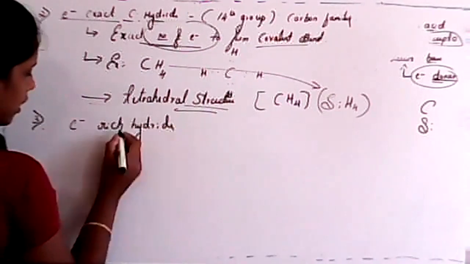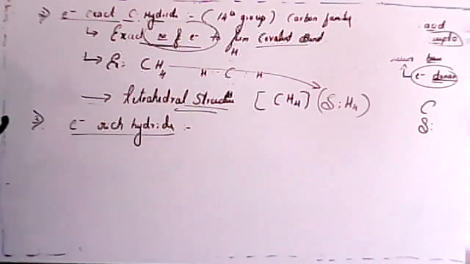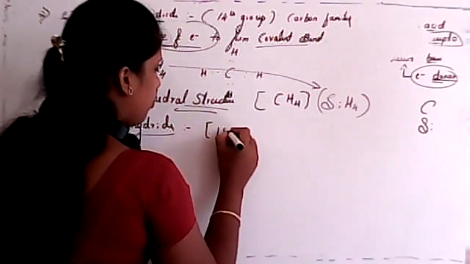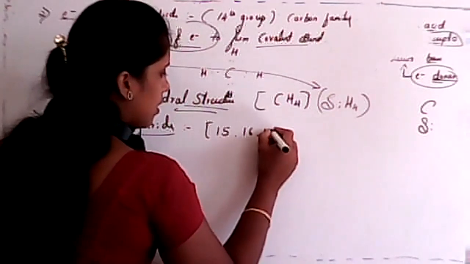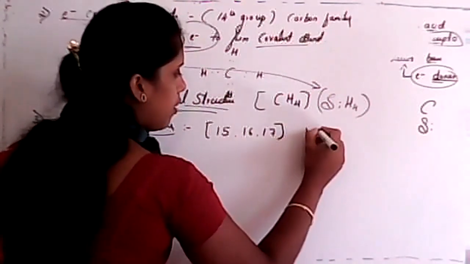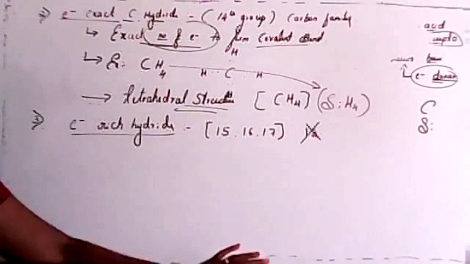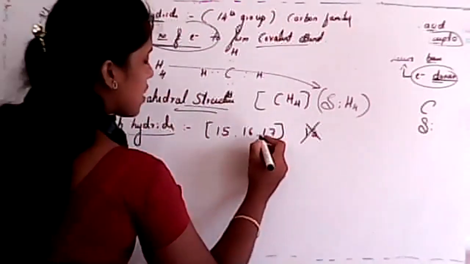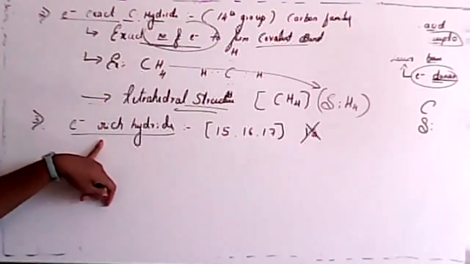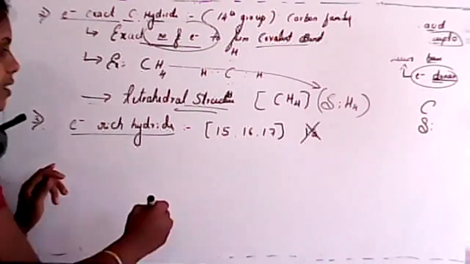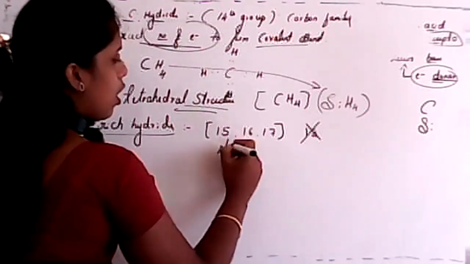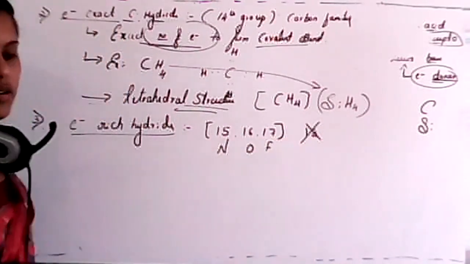Electron rich hydride. Any idea, students, which group elements can form electron rich hydride? Yes, only groups 15, 16, 17, but they never react with the 18th group. That we already studied, isn't it? Group 15, 16, 17 elements can form electron rich hydrides, that is, the nitrogen family, oxygen family, and fluorine family.